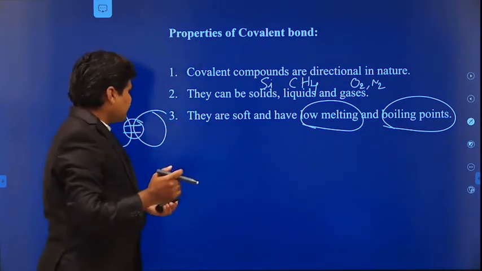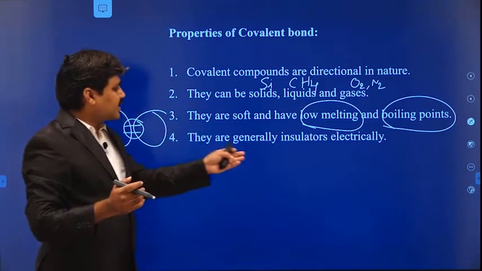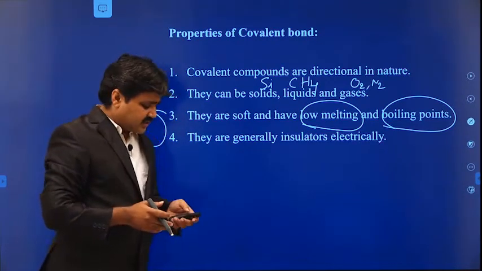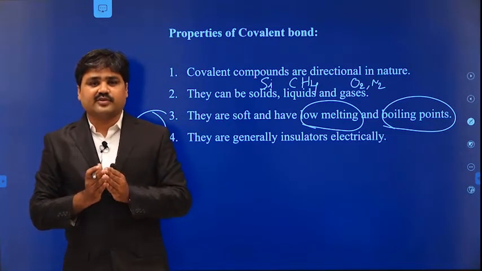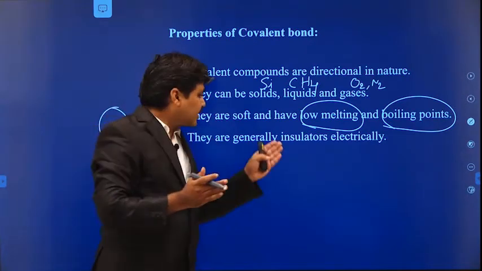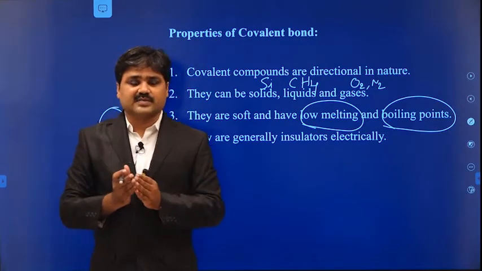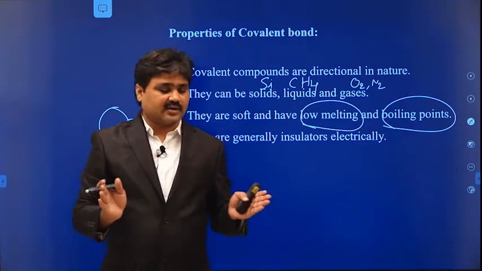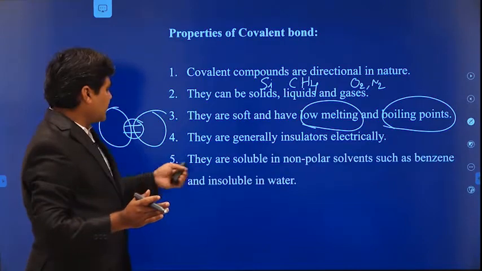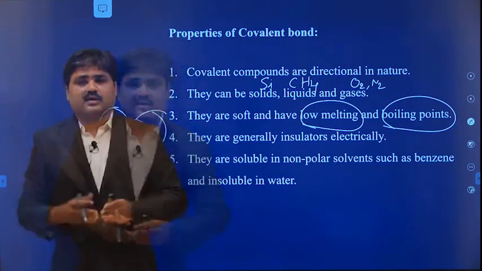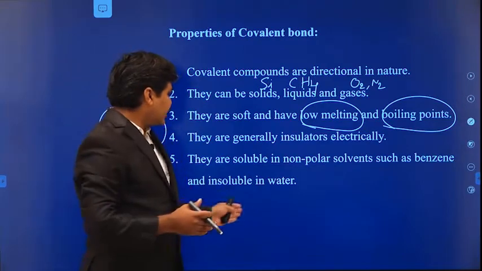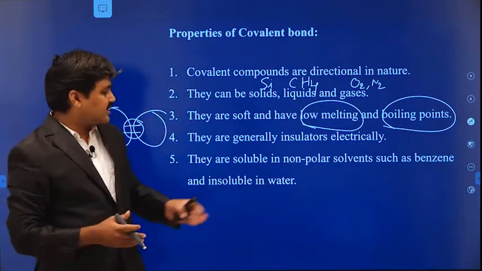Next, they are generally electrical insulators because the valence electrons are shared, so there are no free electrons. In order to conduct electricity, we need free electrons. Since there are none, they act like insulators and do not conduct electricity at all. Next, they are soluble in non-polar solvents like benzene, but not soluble in water.